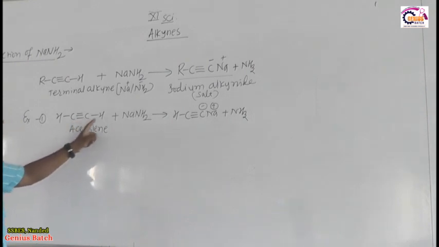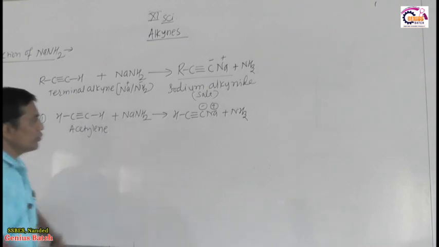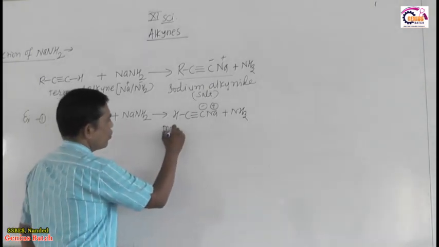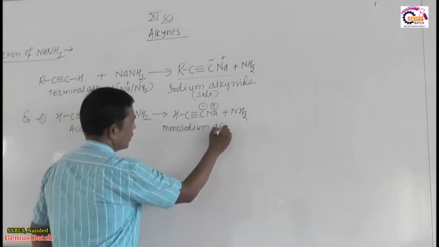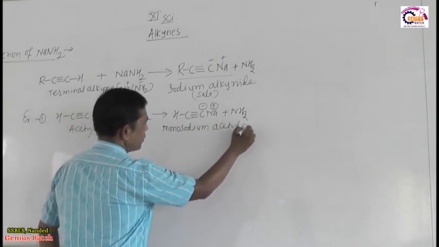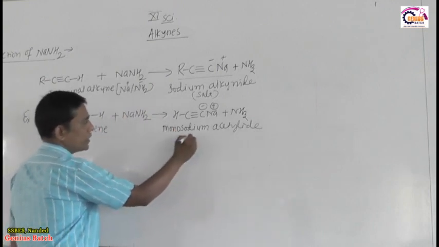First, acetylene reacts with one molecule of soda amide to form monosodium acetylide.